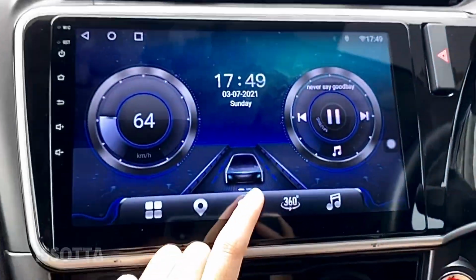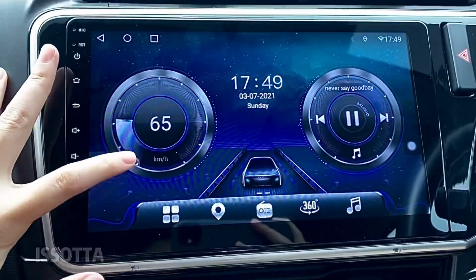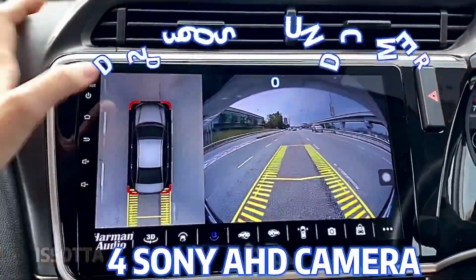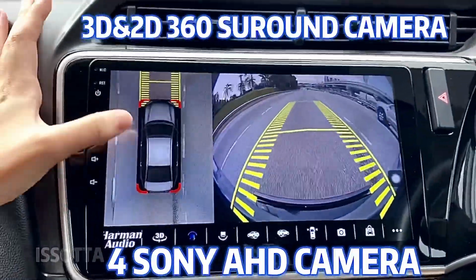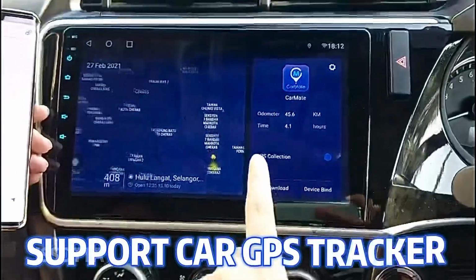So when moving the car, this thing will move also, and here will show your km per hour. 360. So this is back, front, left, right. Okay, so this is a car GPS tracker.